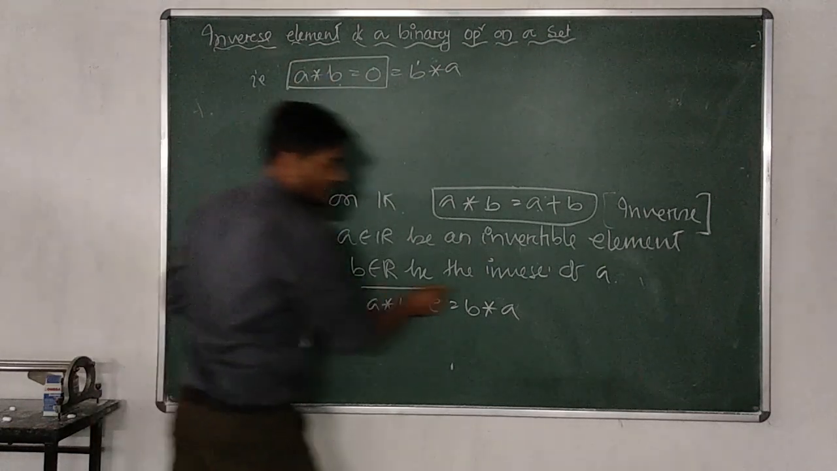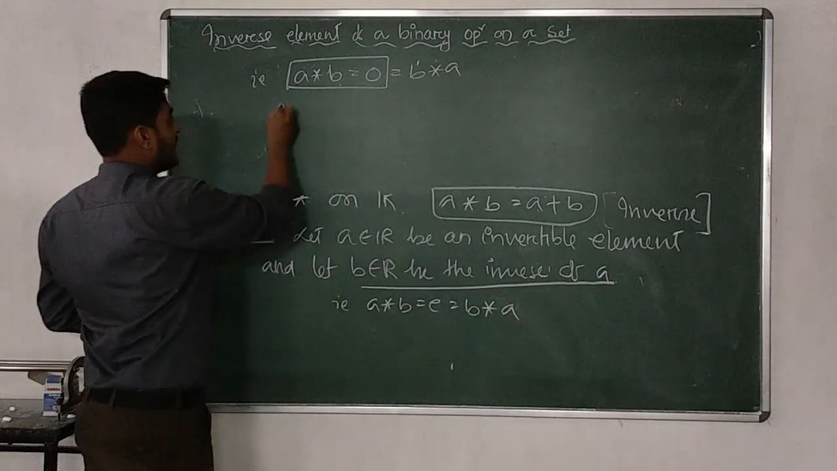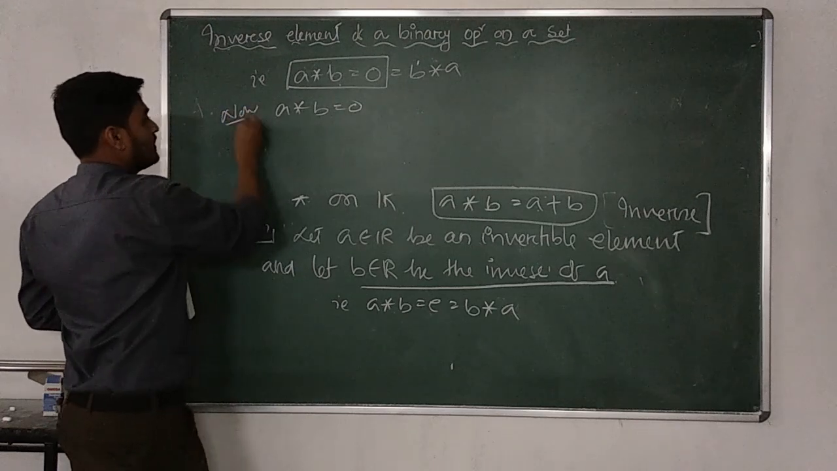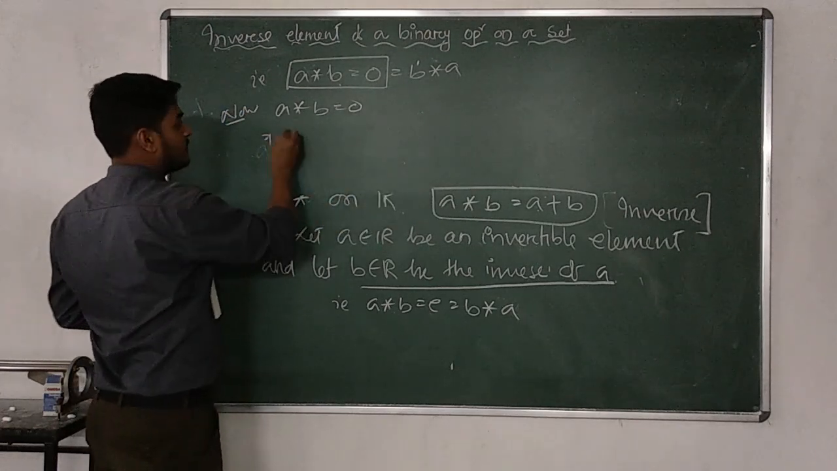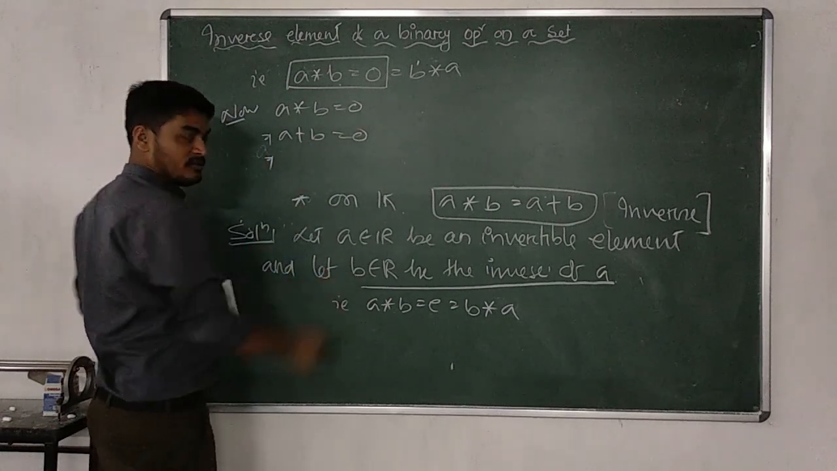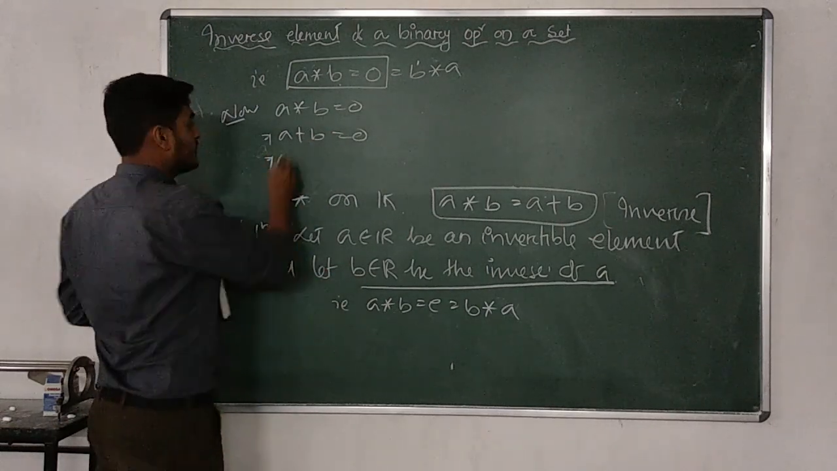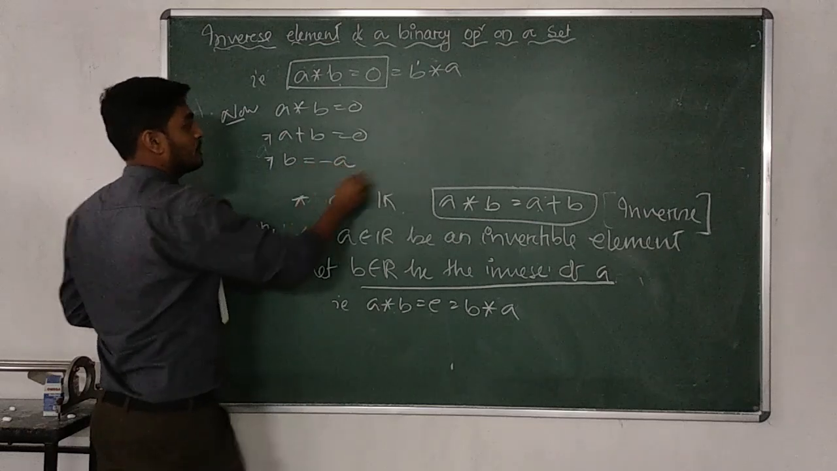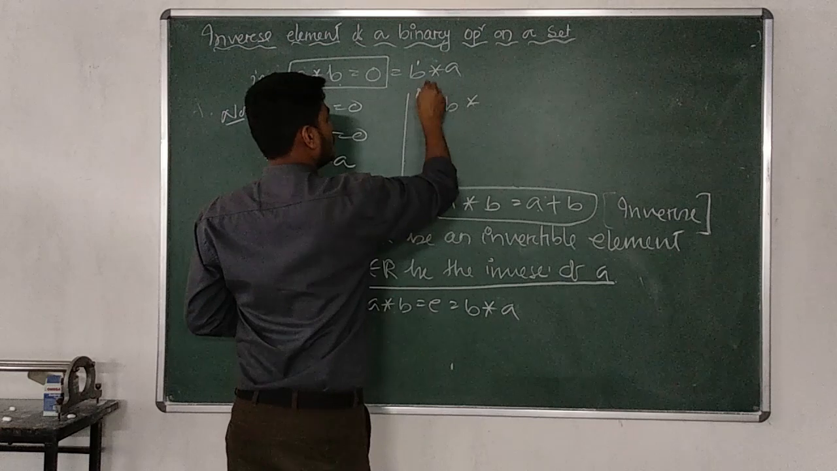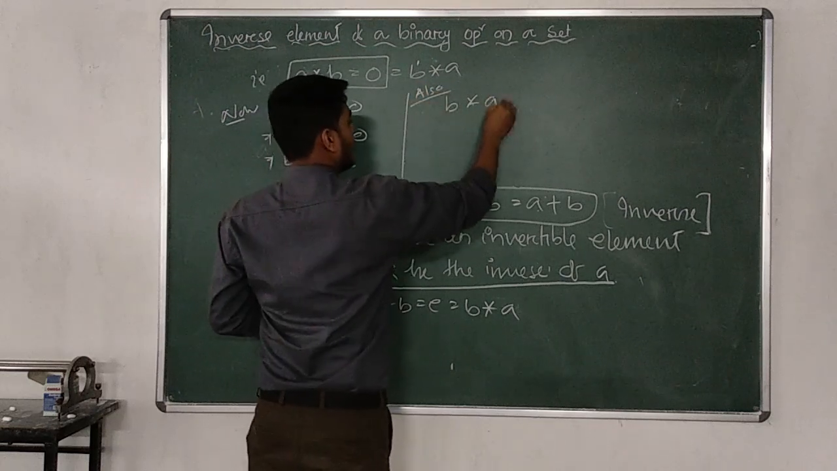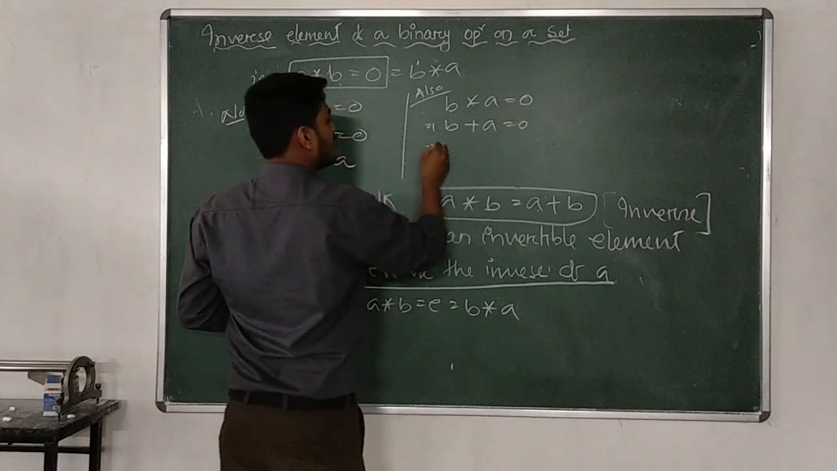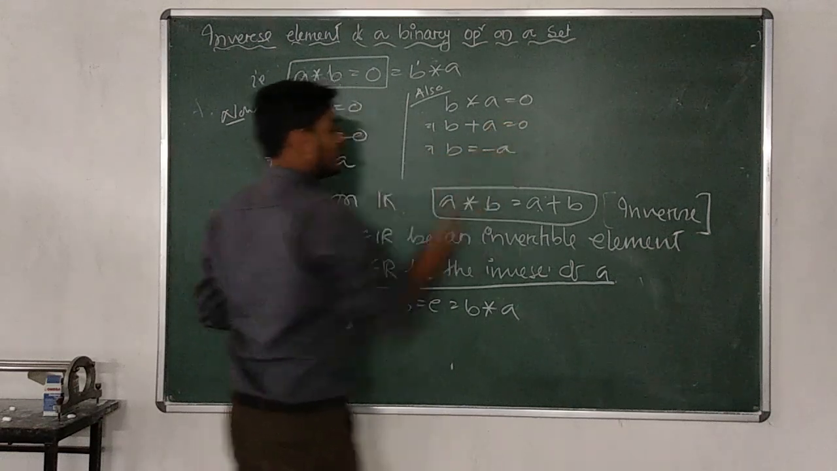B is the inverse, already you have considered. So let us take A star B equal to 0. Now, A star B means A plus B equal to 0. Then you have to find the value of B only, because B is the inverse. So what is the value of B? Minus A. Another one, also B star A is equal to 0. So B plus A equals 0. What is the value of B? B is equal to minus A.